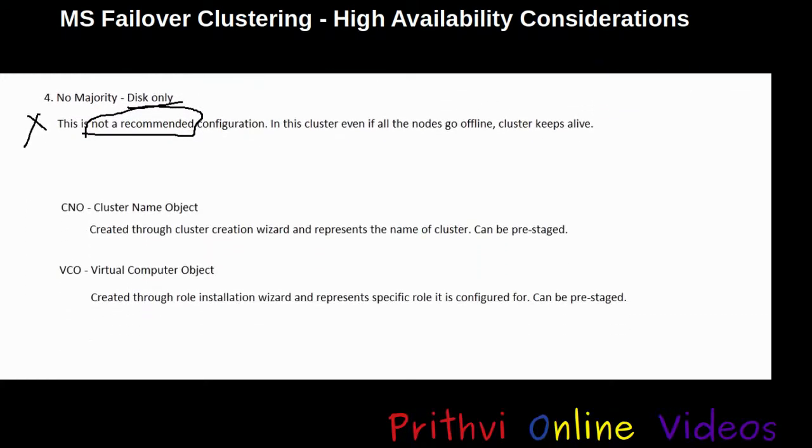Now let's discuss two important terms, that is CNO and VCO. CNO stands for cluster name object and VCO for virtual computer object. CNO is created through the cluster creation wizard and it represents the name of the cluster. It can be pre-staged. VCO stands for virtual computer object and it is created through the role installation wizard and usually done by application teams. This can be pre-staged also.